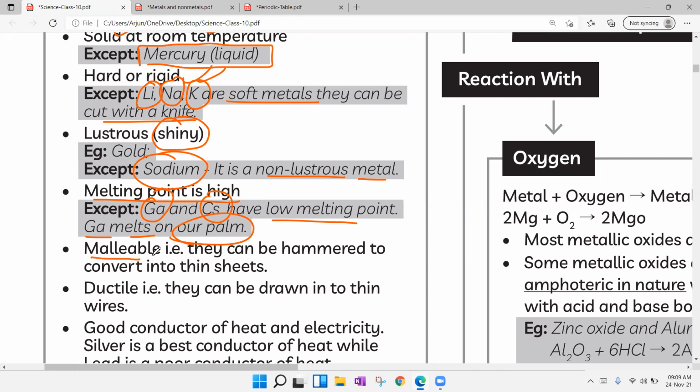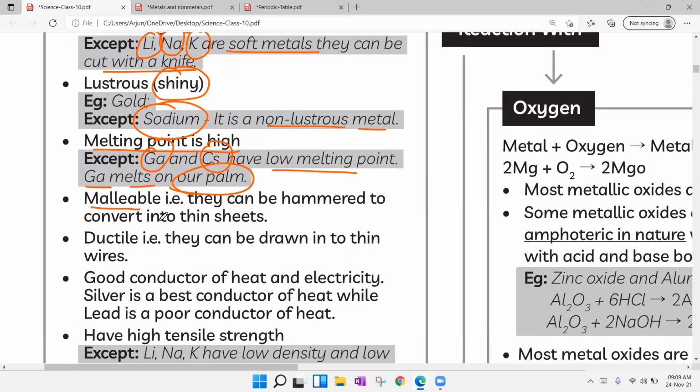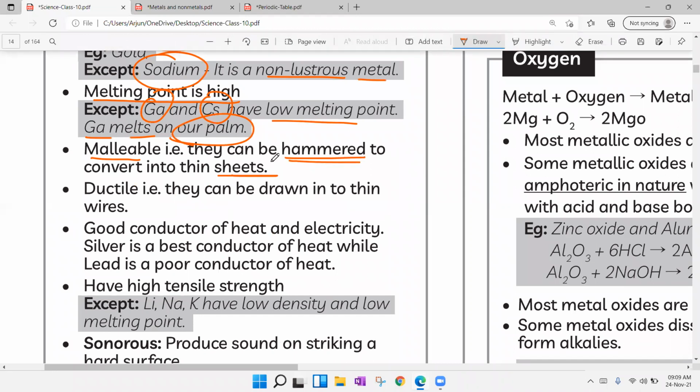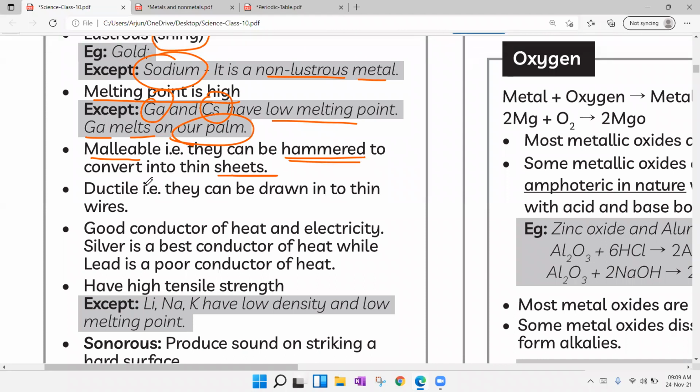Malleability is the property of metals by which we can make them into thin sheets. Metals can be hammered to convert into sheets, but there are a few exceptions. Sodium, lithium, and potassium cannot be made into sheets. Ductility is the property to make metals into wires. Almost all metals can be made into wire. And the most malleable, most ductile metal is Au, nothing but gold. Gold can be made into a very thin sheet as well as a very long wire.